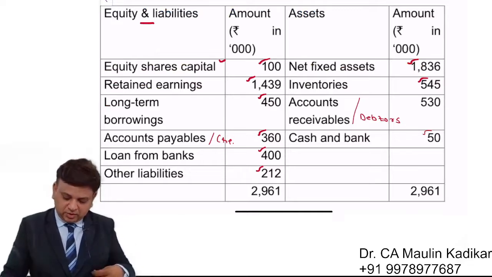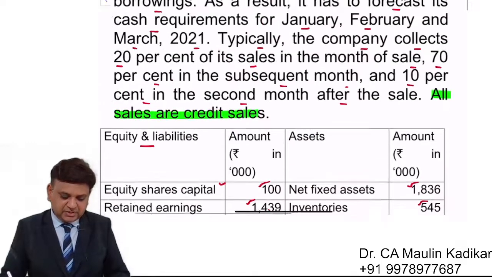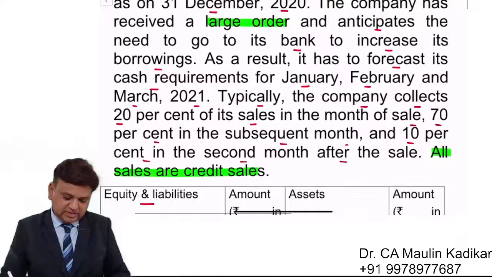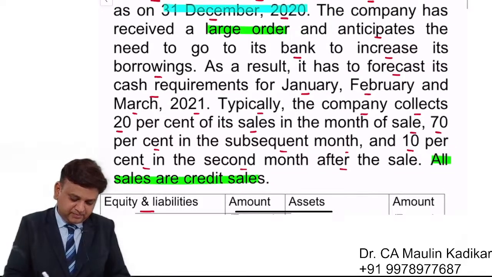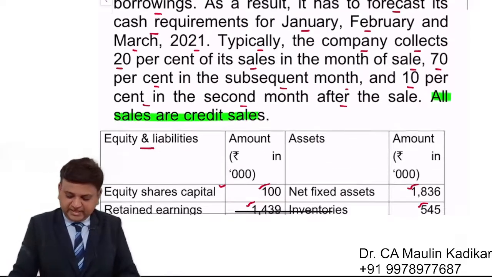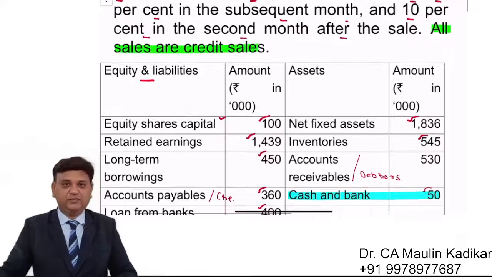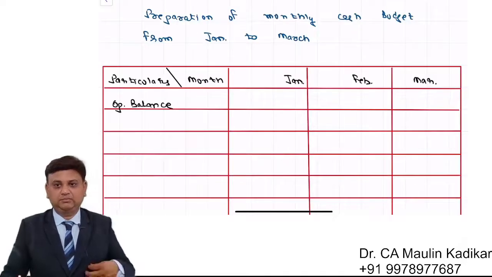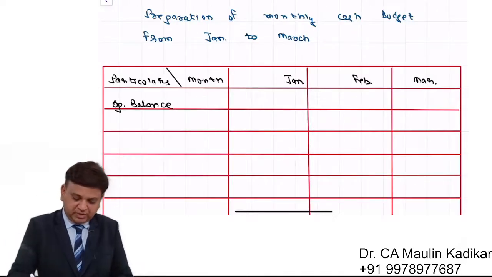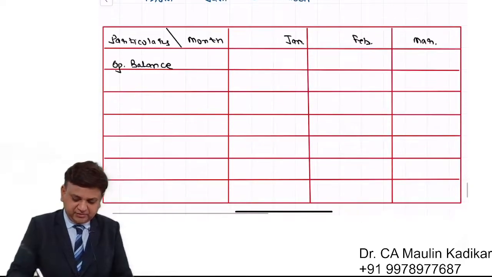The opening cash balance is provided in the example as 50,000, because the balance sheet is provided as on 31st of December. So here we start with the opening cash balance, that is 50,000.